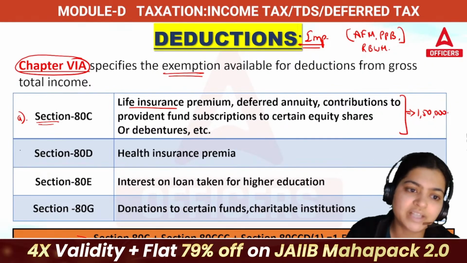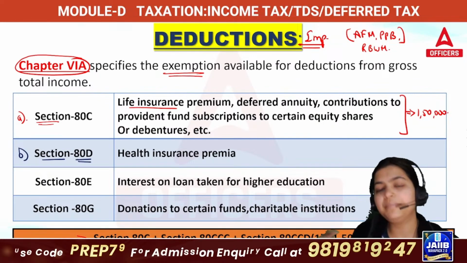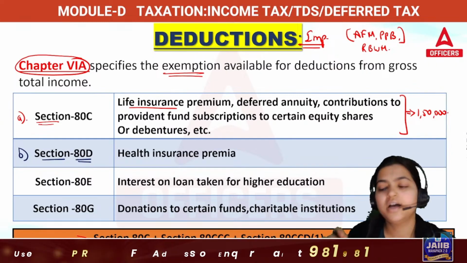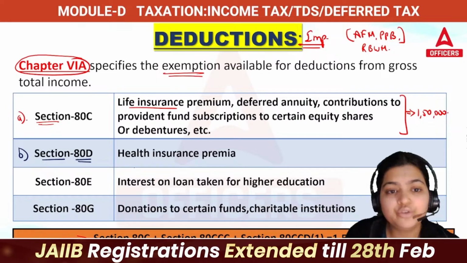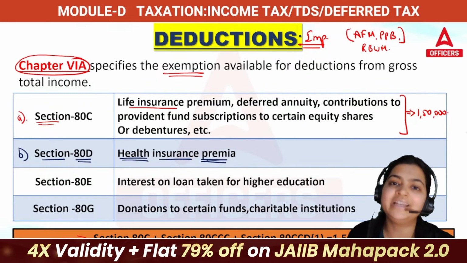Now coming to your second, that is going to be 80D. When you are paying any health insurance premium, for you, for your family, for your parents, you will be getting a health insurance premium deduction under 80D.